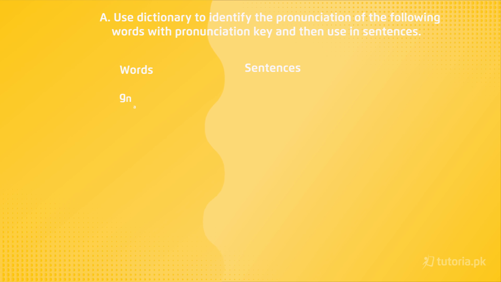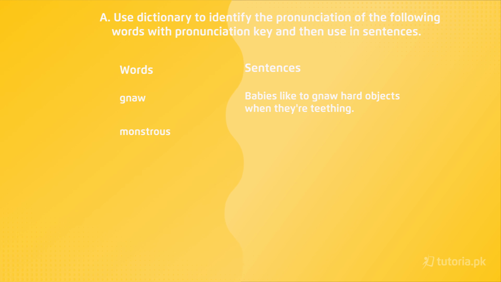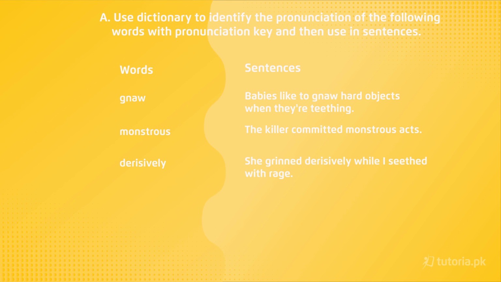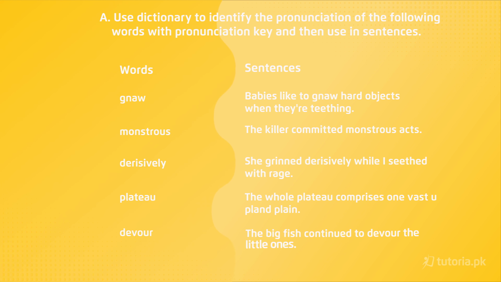First word is gnaw. Its sentence is, babies like to gnaw hard objects when they are teething. Second is monstrous. The killer committed monstrous acts. Third is derisively. Its sentence is, she grinned derisively while I seethed with rage. Fourth is plateau. Its sentence is, the whole plateau comprises one vast upland plain. And the last word is devour. Its sentence is, the big fish continued to devour the little ones.